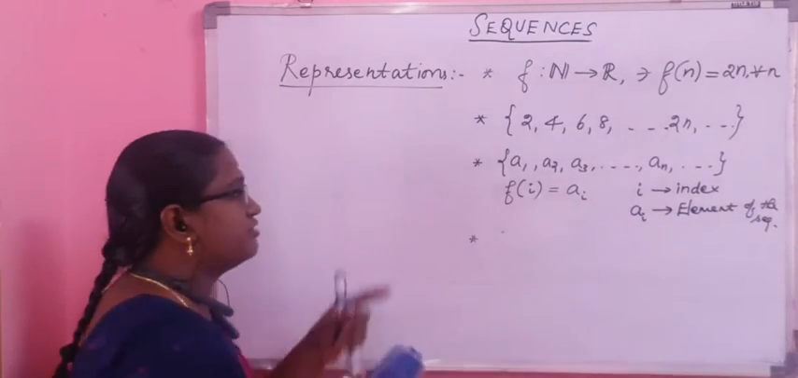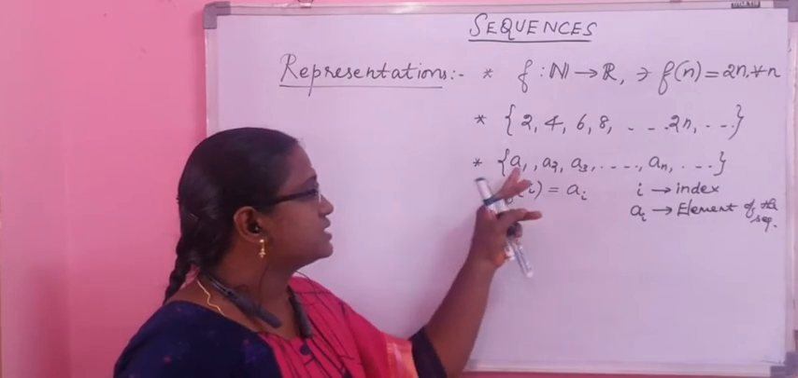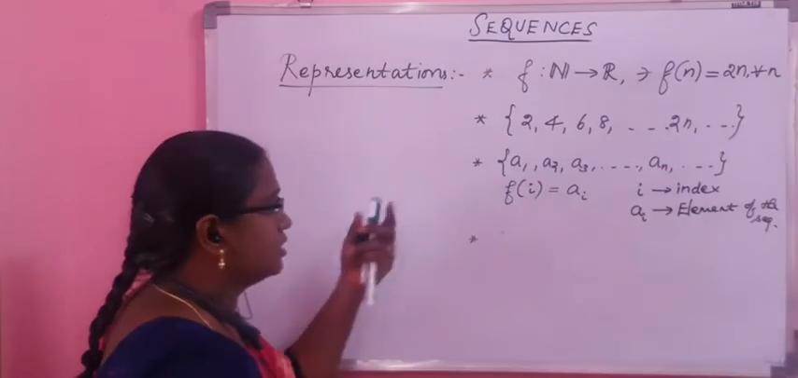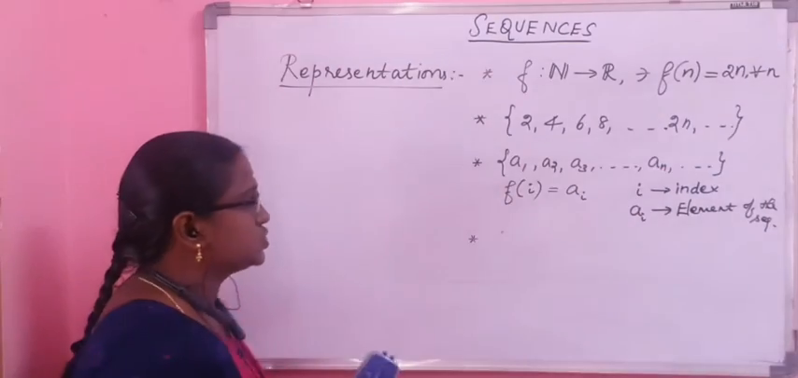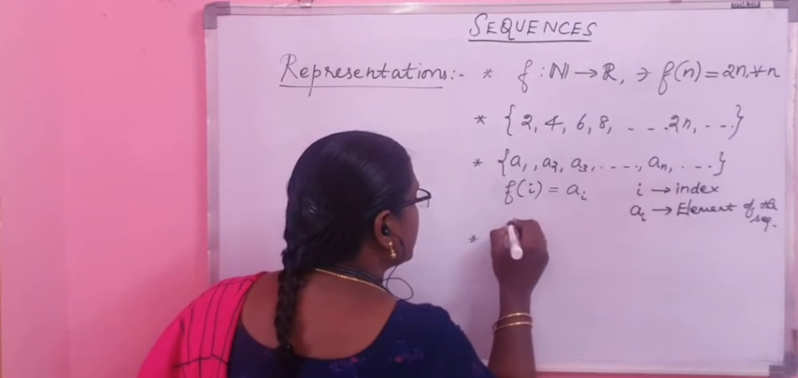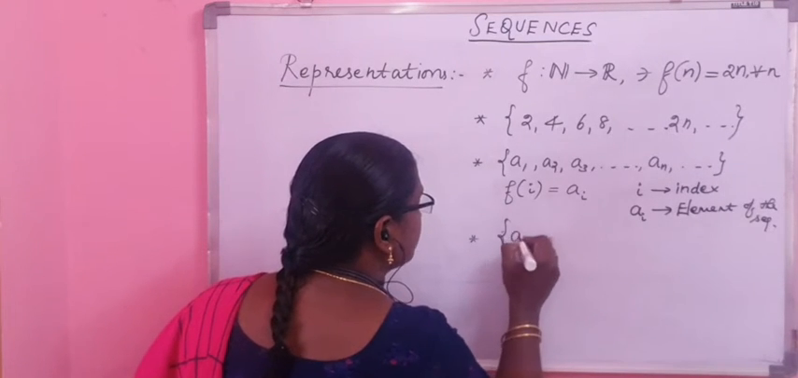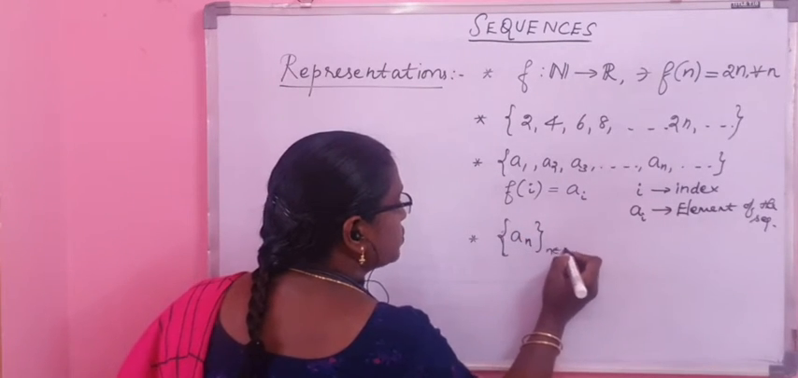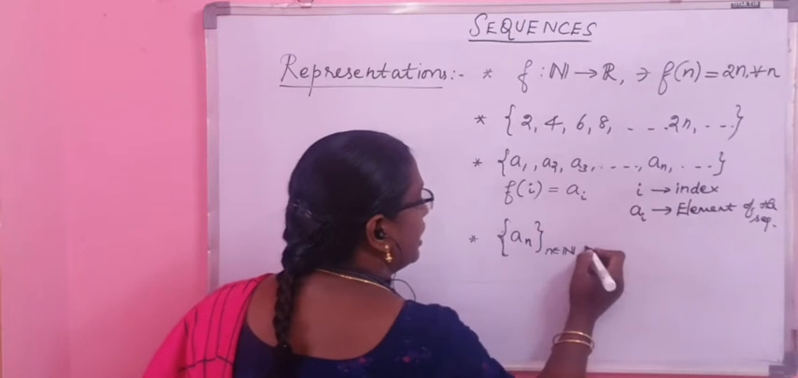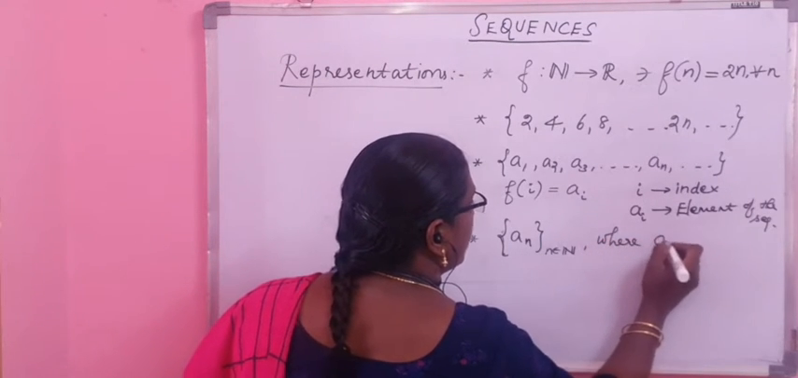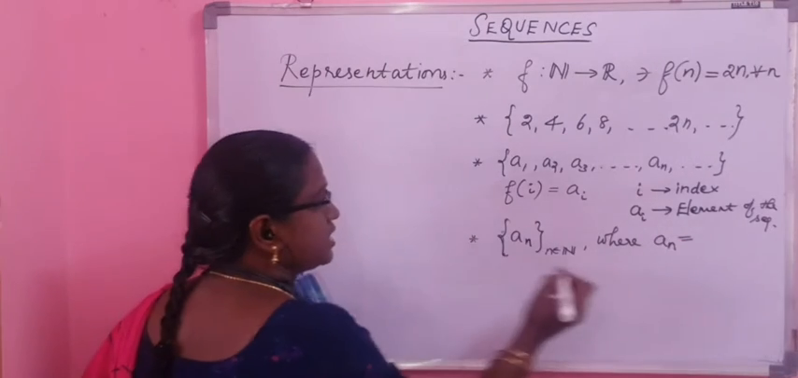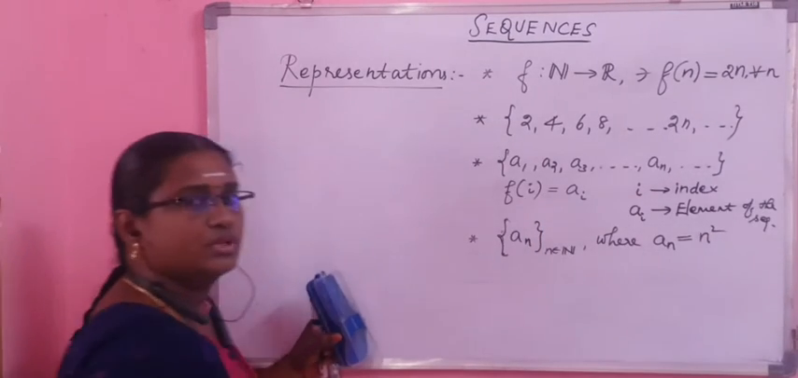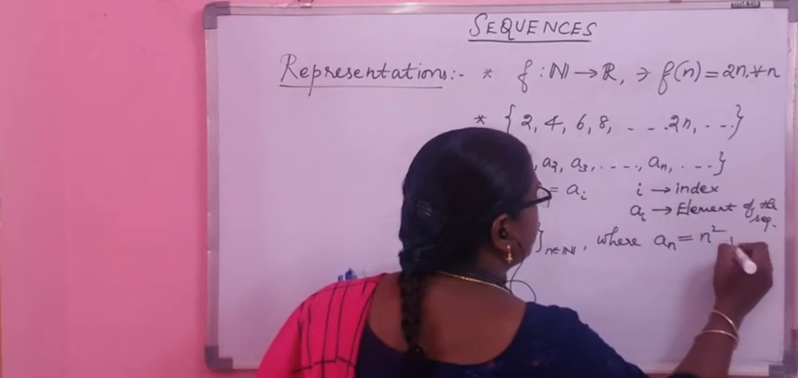Generally we use alphabets like A, B, C, and we list the elements as a1, a2, a3 and so on, b1, b2, b3 and so on. These are the notations we generally use to represent a sequence. Or we can simply write the sequence {a_n} within curly braces, where it is understood that n belongs to the set of all natural numbers, and a_n should define the rule which helps you list out the elements. So a_n can be defined as n squared, for all n in capital N.